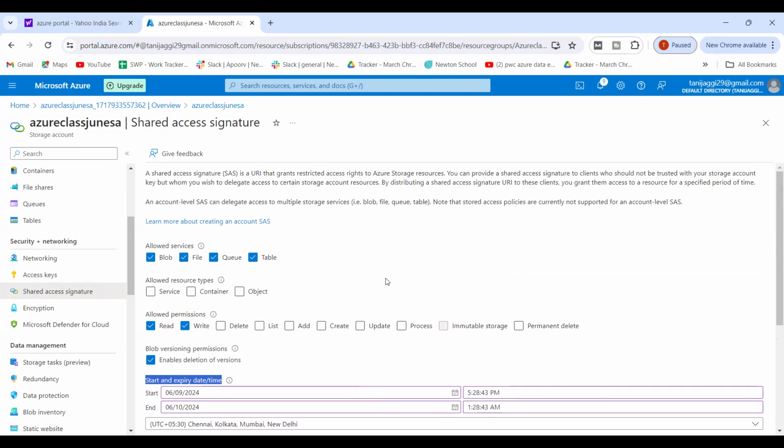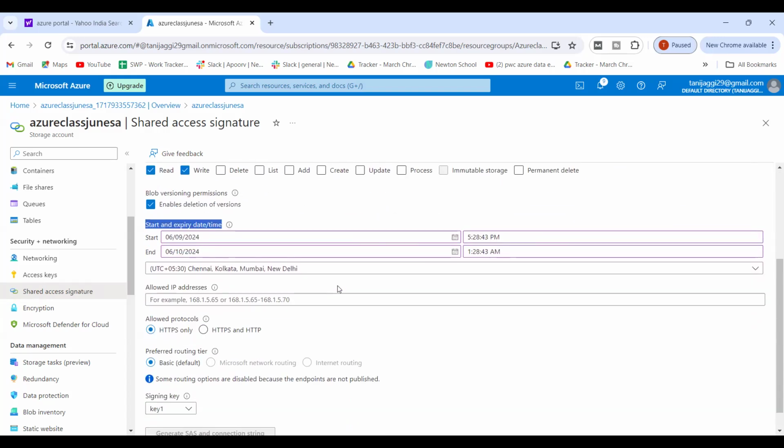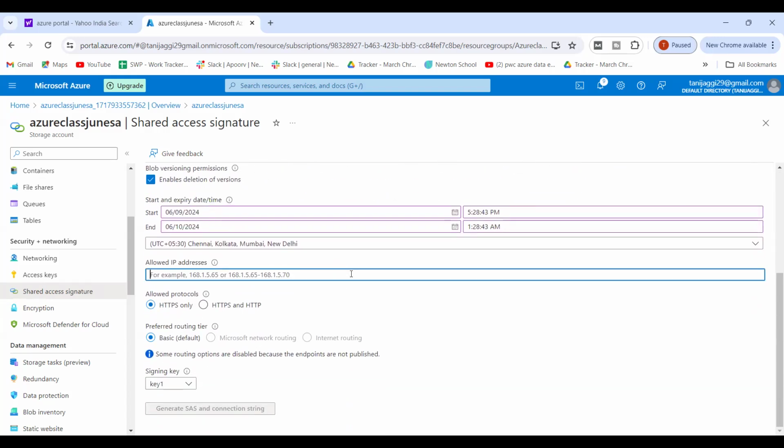One question here. We are providing access based on IP addresses. Allowed IP addresses: we can give only a specific IP address, right? If we want a restriction to an IP address, we can set it. But right now I'm not putting any IP address over here, so it will allow each and every IP address.